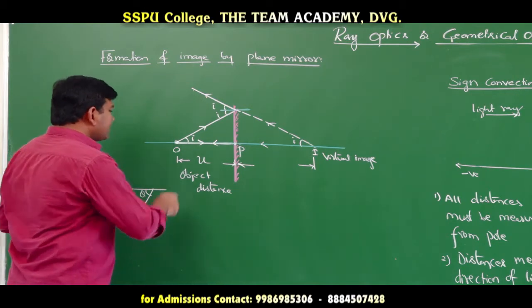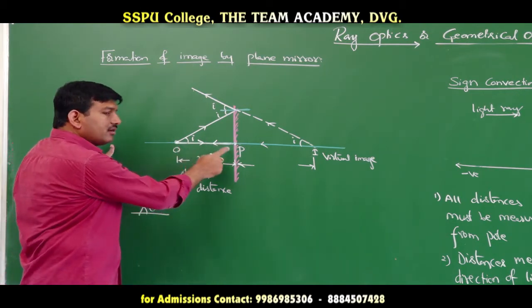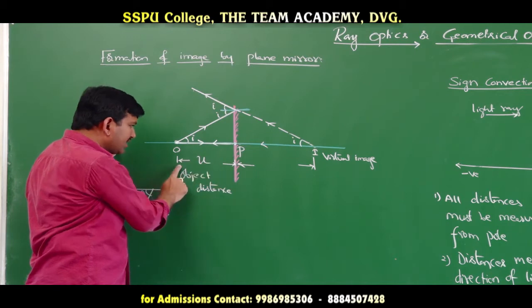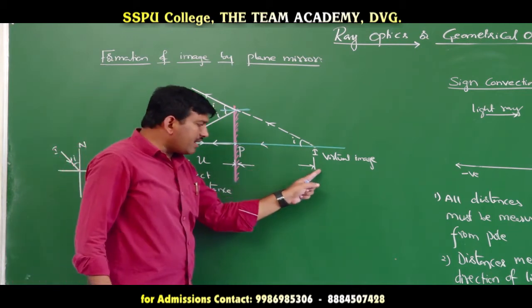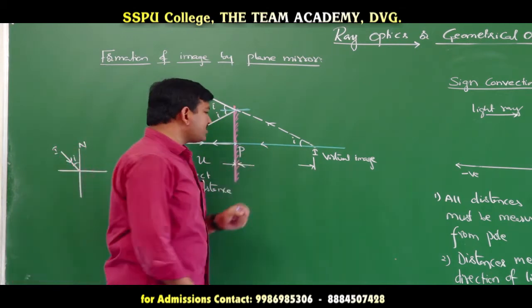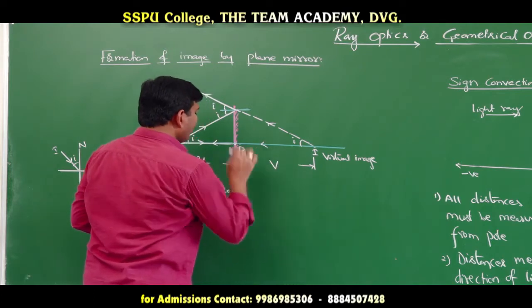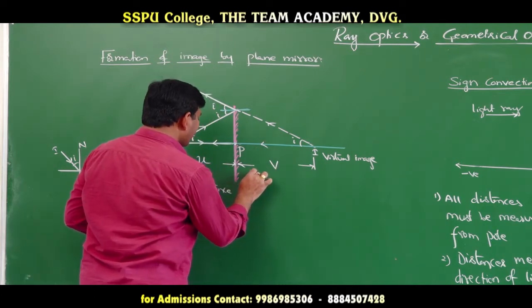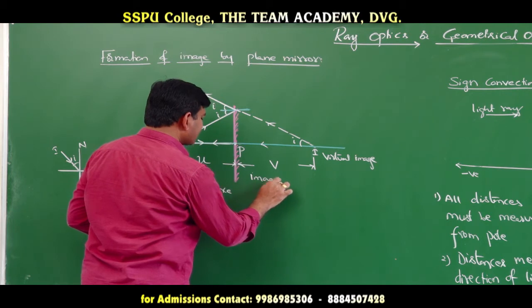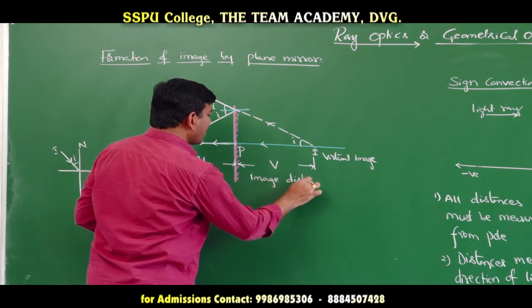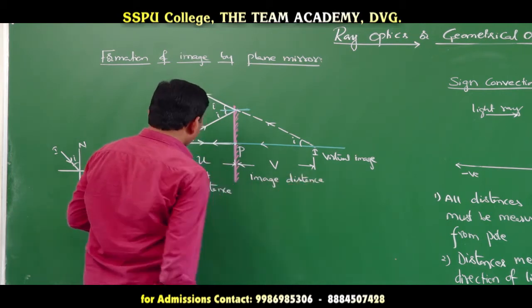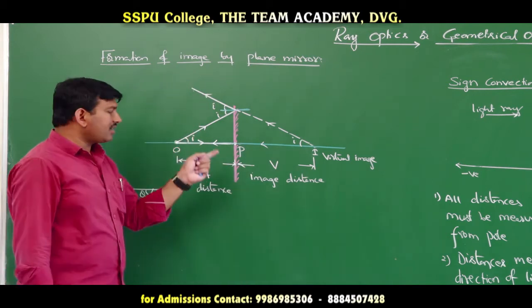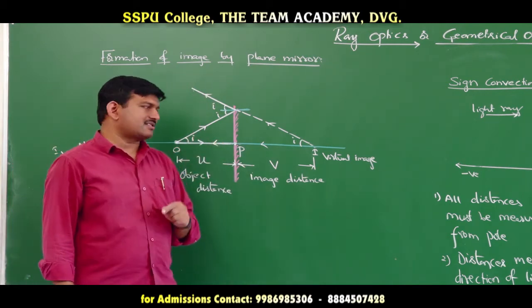So, the distance of the object from the pole of the mirror is said to be the object distance, and the distance of the image from the pole is said to be the image distance, which is indicated with the letter V. V refers to image distance. Now onwards, whenever I use the letter U, it refers to object distance. If I use the letter V, it refers to image distance.